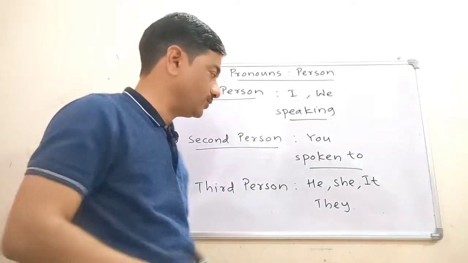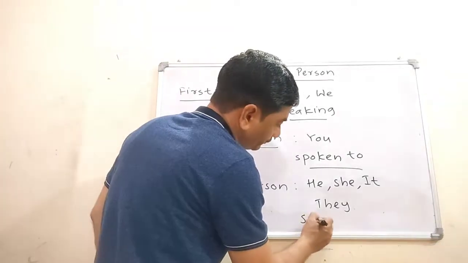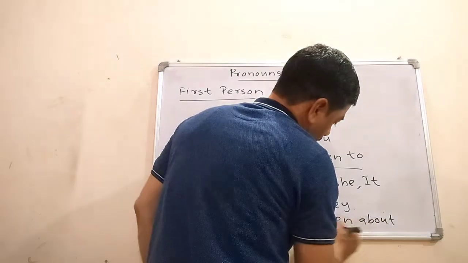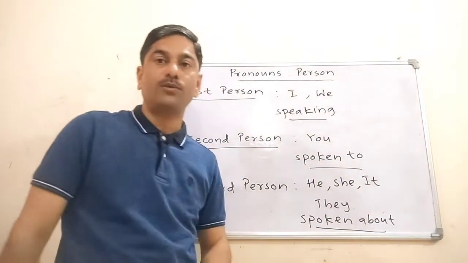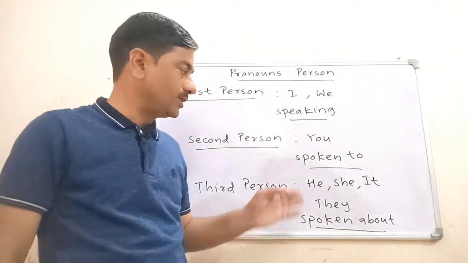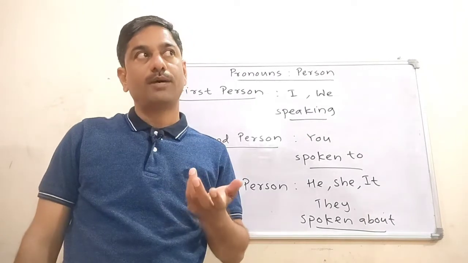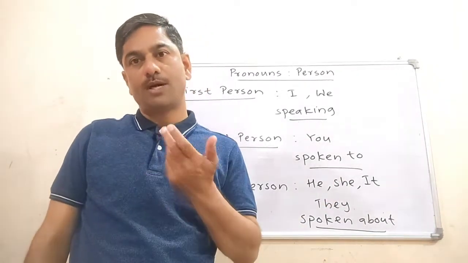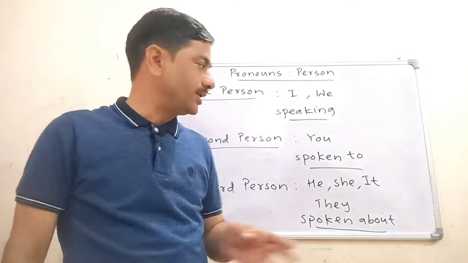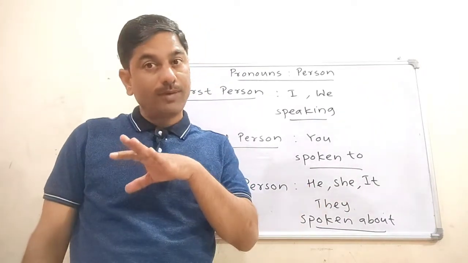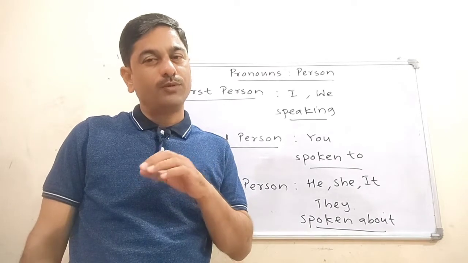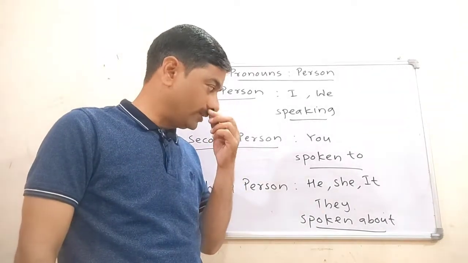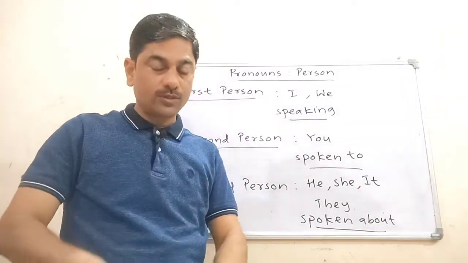So if we speak about a male person, you can make use of he. If you speak about females, you can make use of she. If you speak about animals or things, you can make use of it. And when you speak about plural persons, animals or things, you can make use of they. So spoken about.